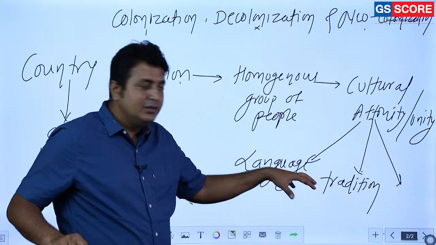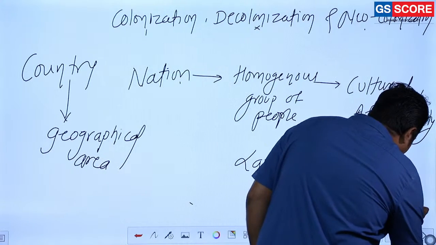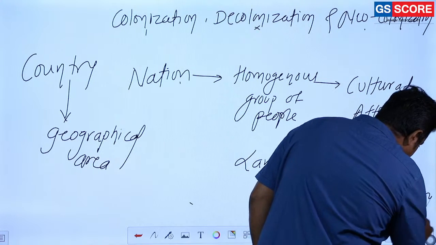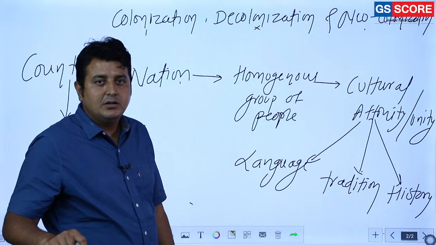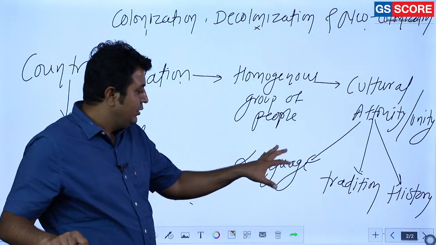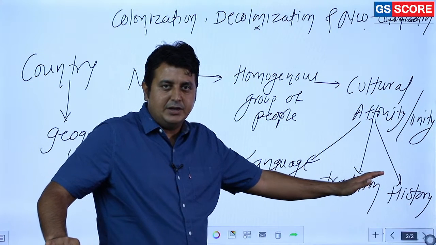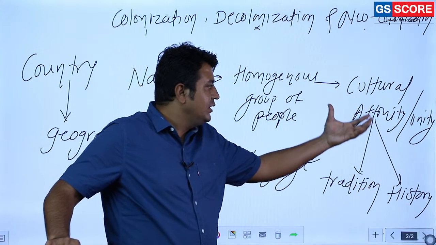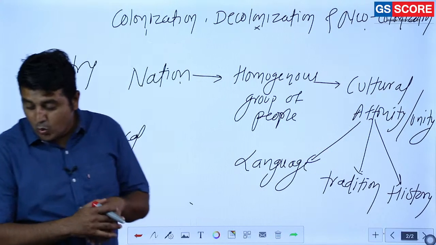Third important thing is if they share a common history. Clear? Language, tradition or common history, these are the three different criteria, and that leads to cultural affinity or unity.